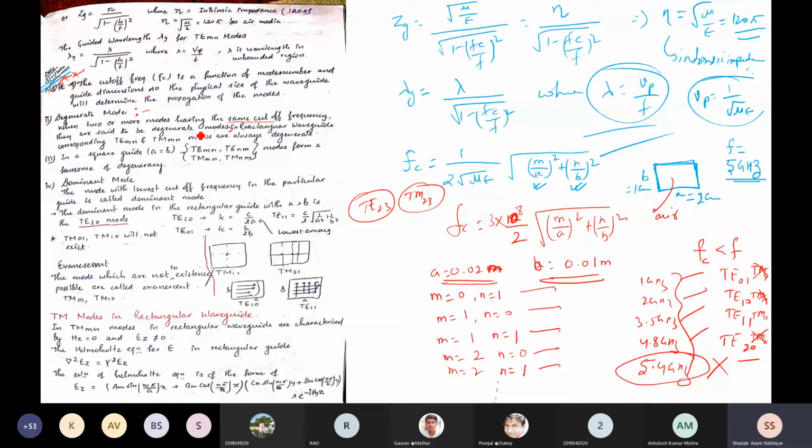Before that, is there any possibility to get the same degenerate mode?